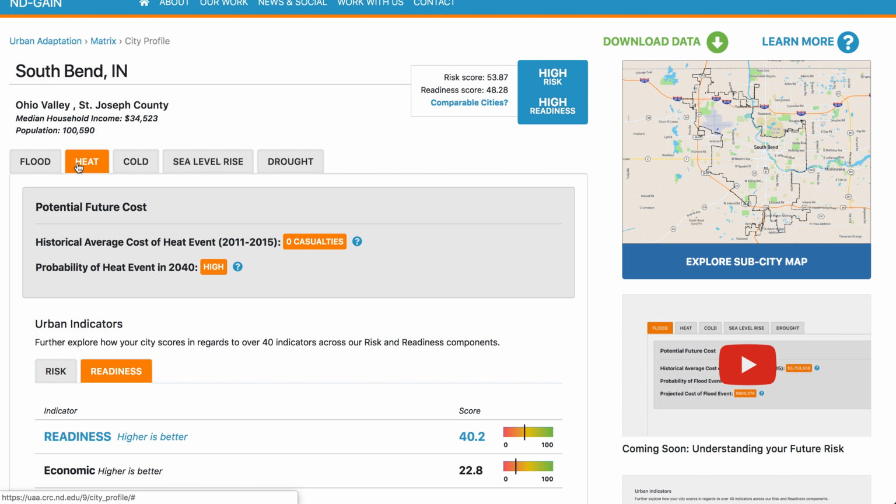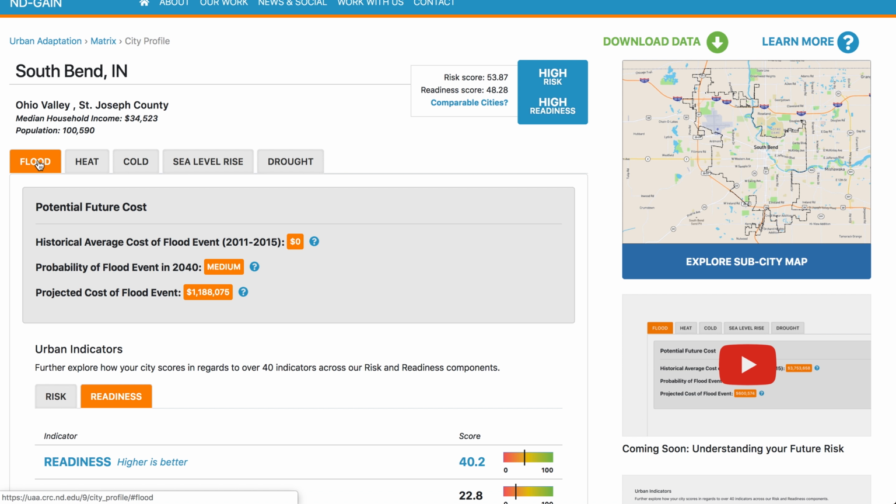Costs in U.S. dollars and casualties have been recorded using historical data from the National Oceanic and Atmospheric Administration. The UAA also uses the MACA data portal to estimate the probability that a city will experience a flood or other hazard in the year 2040. There are many ways to define the conditions for a hazard in your city. The UAA estimates for the likelihood of experiencing a particular hazard require that stringent conditions be met. Definitions and data sources are available simply by hovering over the question mark icon.